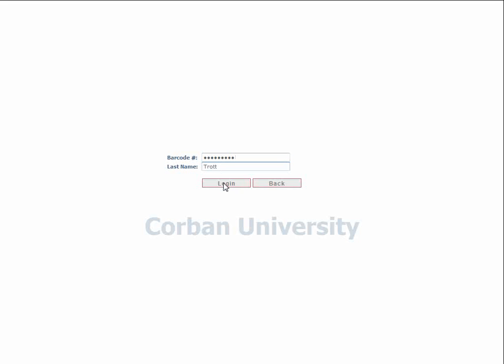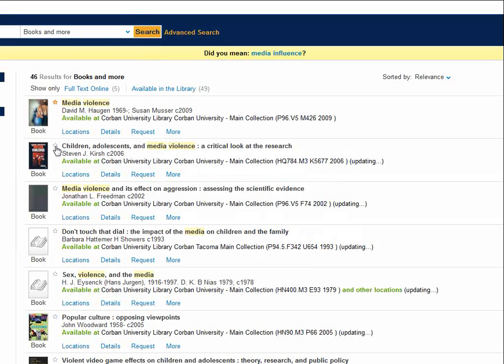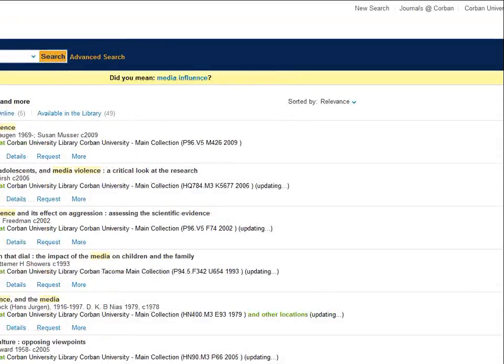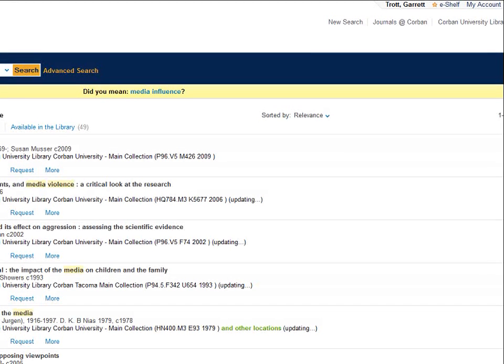Click on Login. Now if you click on the small star next to the title of each item, it saves the item to your eShelf. As long as you are a student here, this content remains in your eShelf until you go in and manually remove the records.